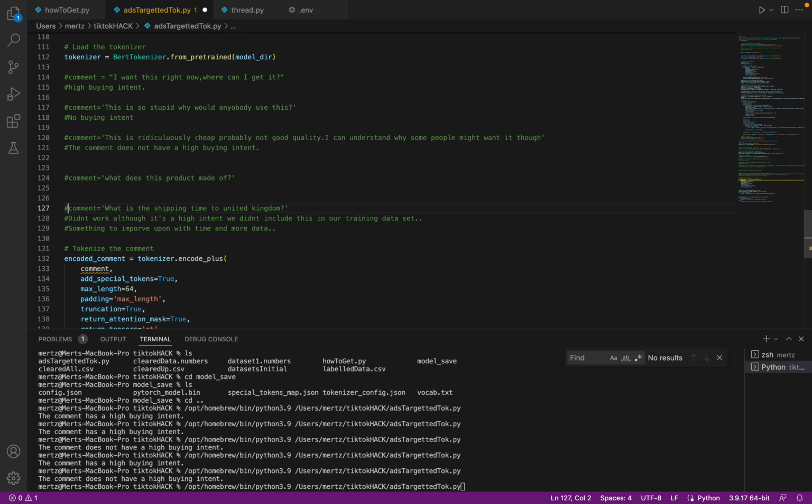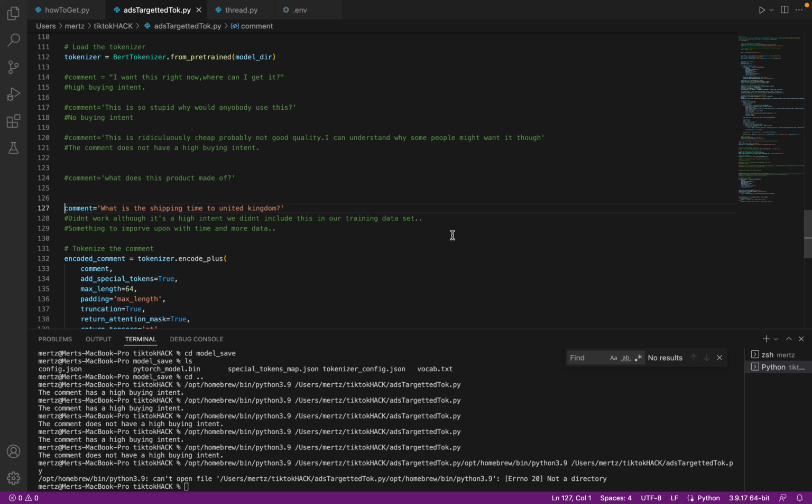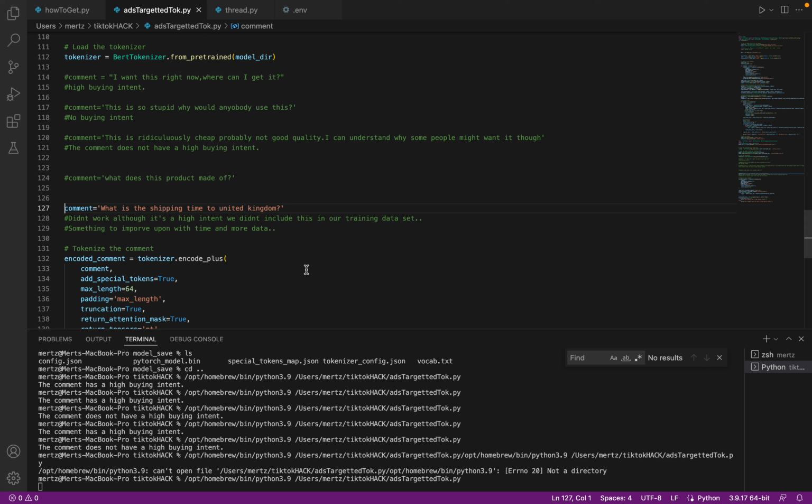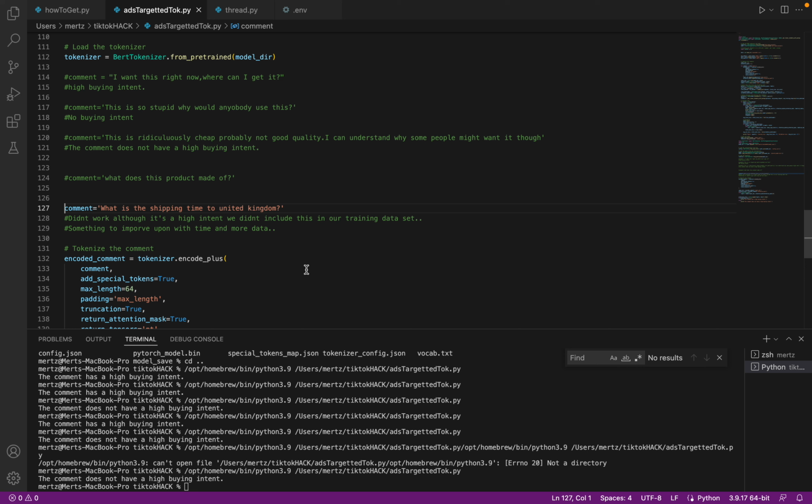I want to show a particular case where our model fails, and I will explain why. Our model fails on 'what is shipping time to United Kingdom', which is really important when you think about it, because if someone is asking about shipping, they have already made their decision about buying, so this is a high buying intent situation, but our model does not predict this. Why is this the case? Because I don't have enough data to train my model. For cases like these, I have to manually tag my data, and it misses this interpretation, right? Shipping is a high buying intent, but I have to teach this to my model because it doesn't know.